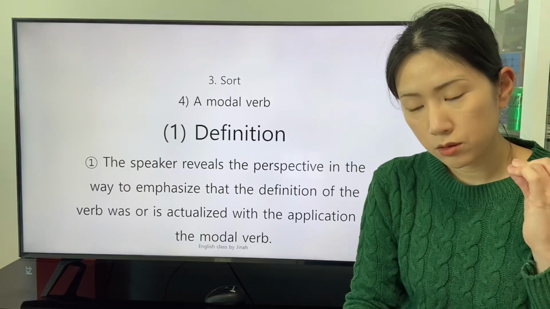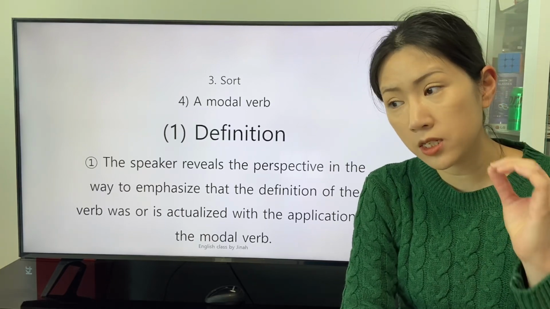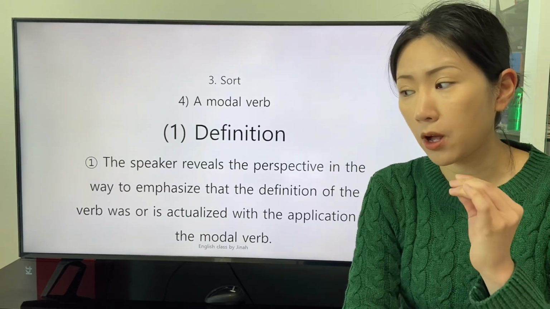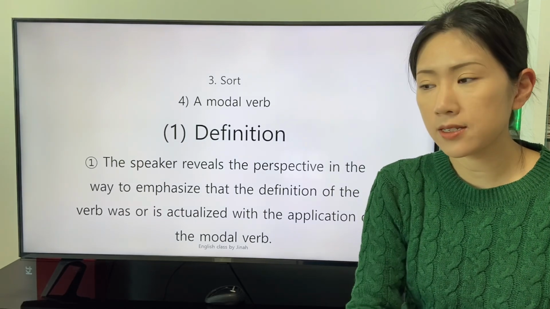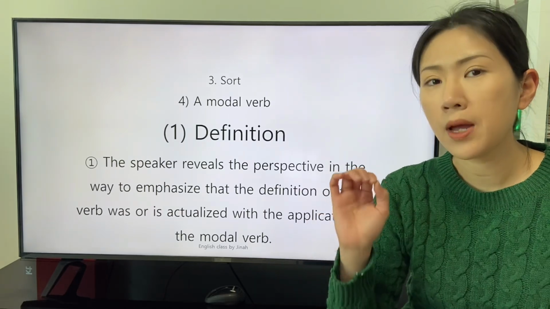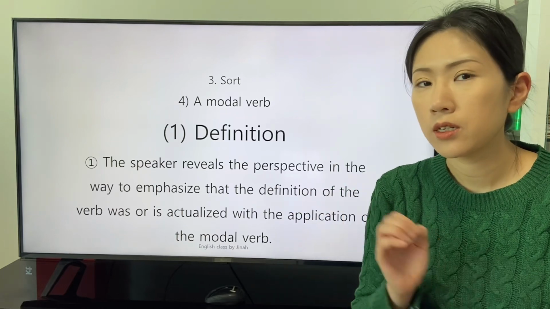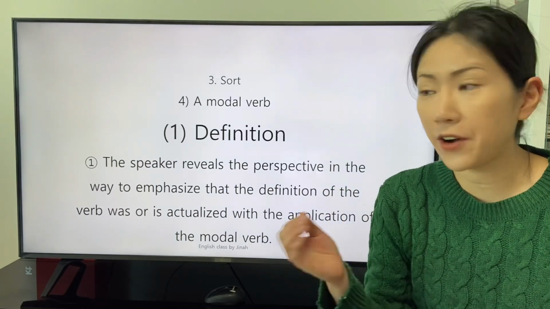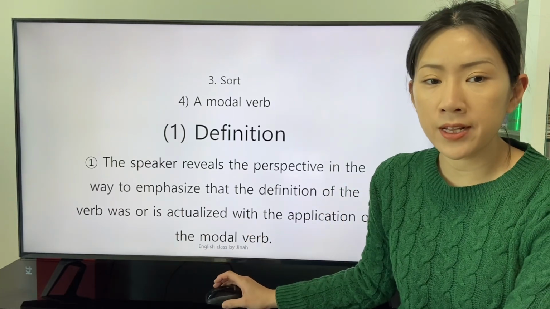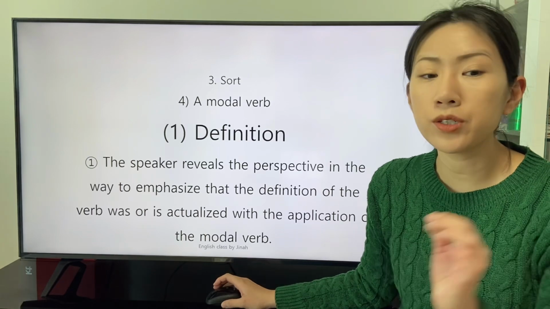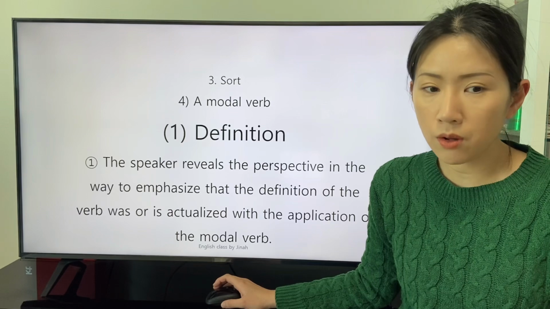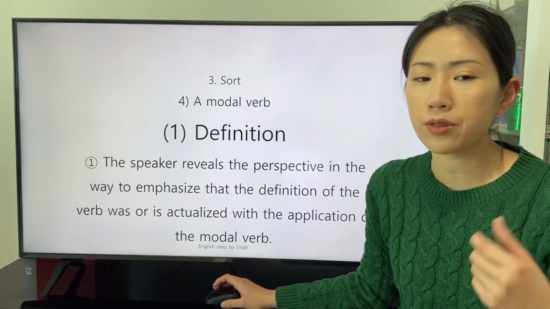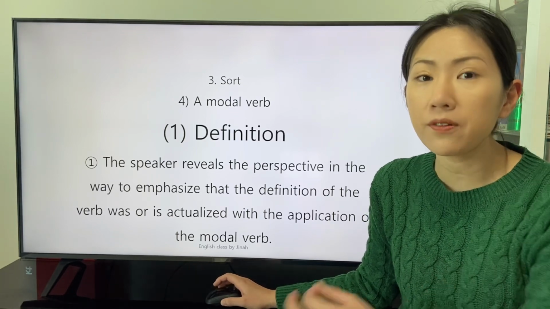The first definition that the modal verb conveys is that the modal verb emphasizes the definition of the verb. The speaker reveals the perspective in the way to emphasize that the definition of the verb was or is actualized with the application of the modal verb.